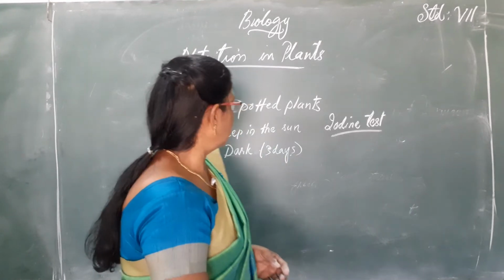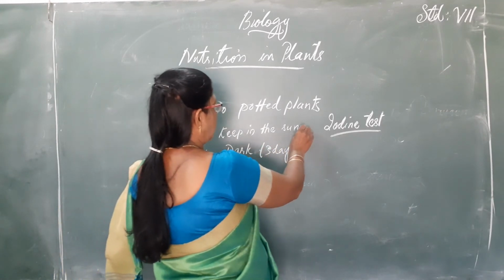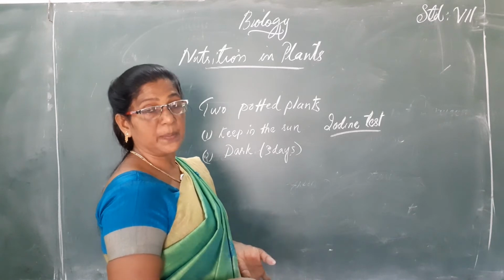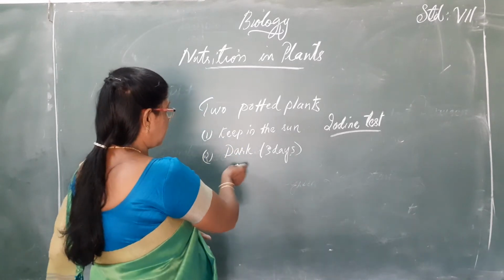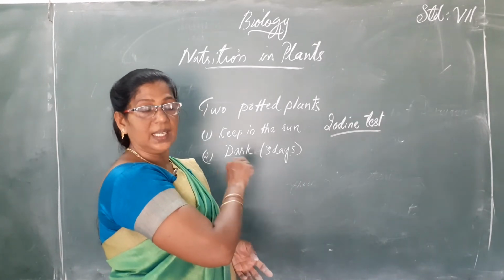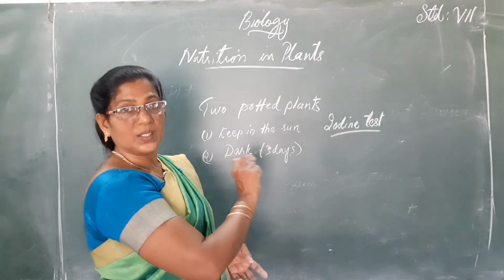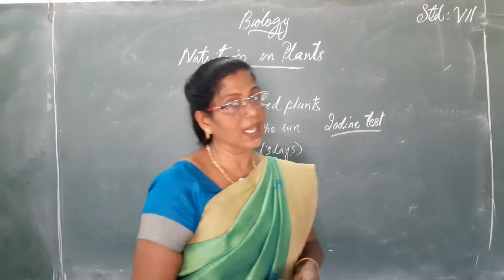Okay. So, what you have to do is, you have to pluck the leaf from the plant that is placed in the sun, so that photosynthesis takes place with the presence of sunlight. And you have to pluck a leaf from the plant which has been kept in darkness for 3 days, so that photosynthesis normally will not take place. So you pluck both the leaves and conduct iodine test.